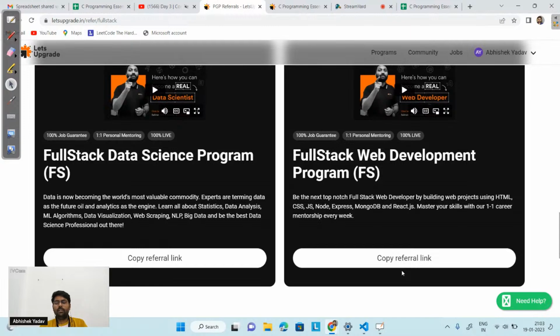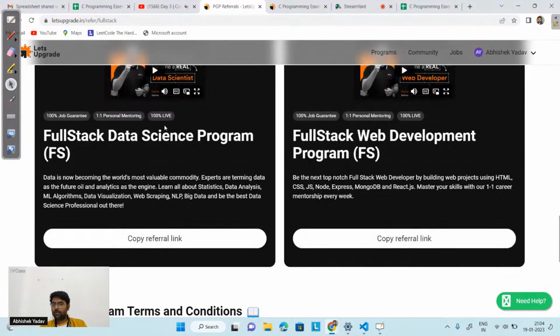After that, we will move to Node.js, that is our backend, and we will use MongoDB for the database, and for the front end part we are using the React.js framework here. You will get career mentorship every week. Apart from that, if you have doubt, you can ask the doubt in the live session, and if you still have doubt, you can conduct the doubt session, and there we will discuss the doubt.